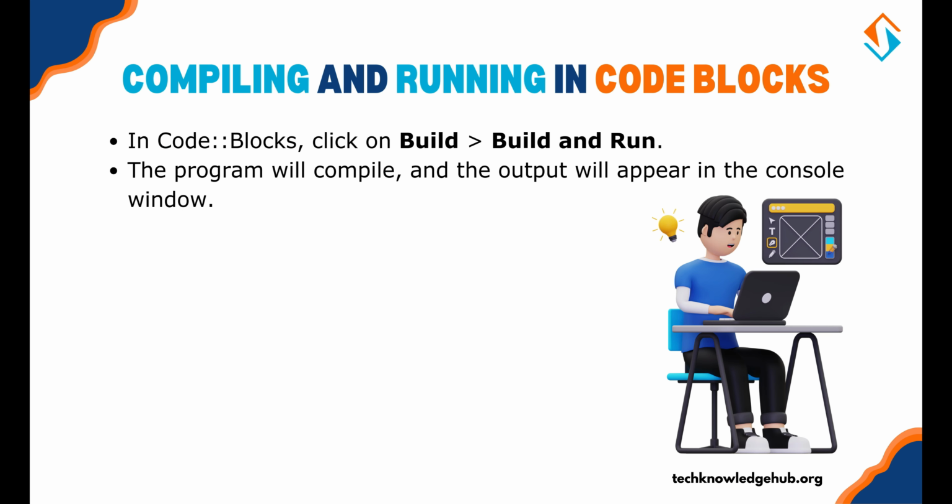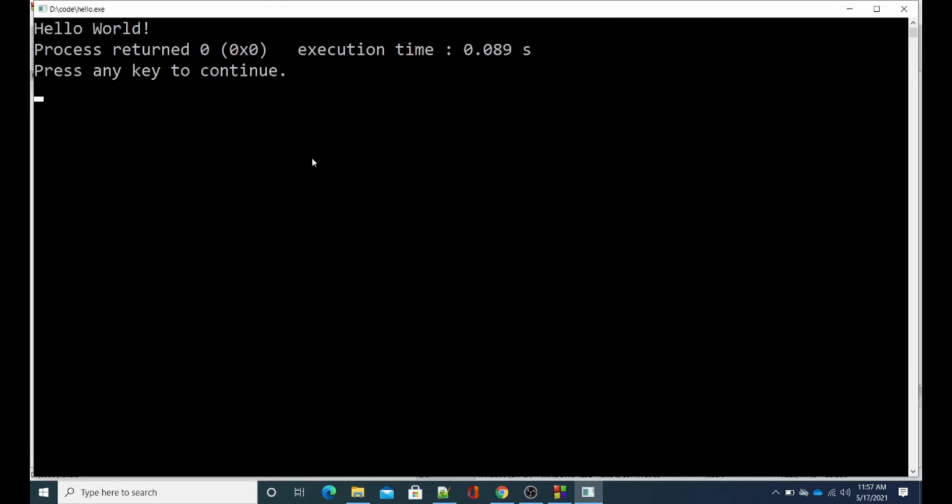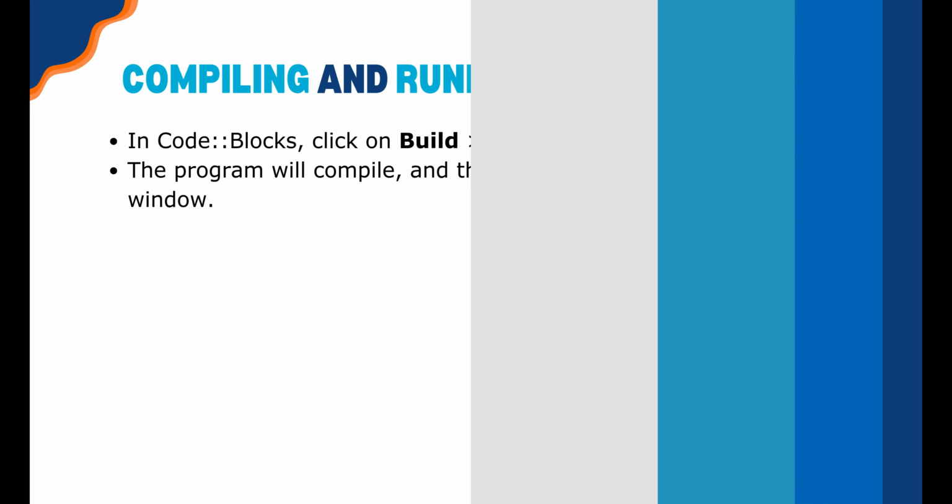Compiling and running in Code::Blocks. In Code::Blocks, click on Build, then click on Build and Run. The program will compile and the output will appear in the console window. If everything is set up correctly, you'll see Hello World displayed in the output window.